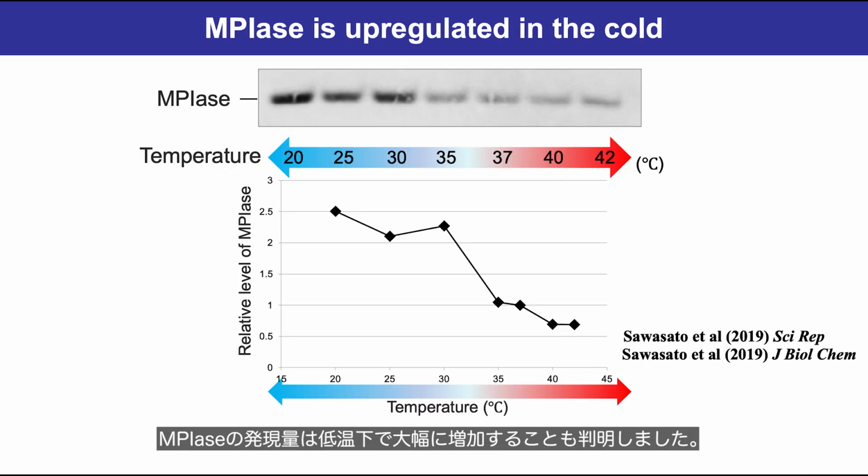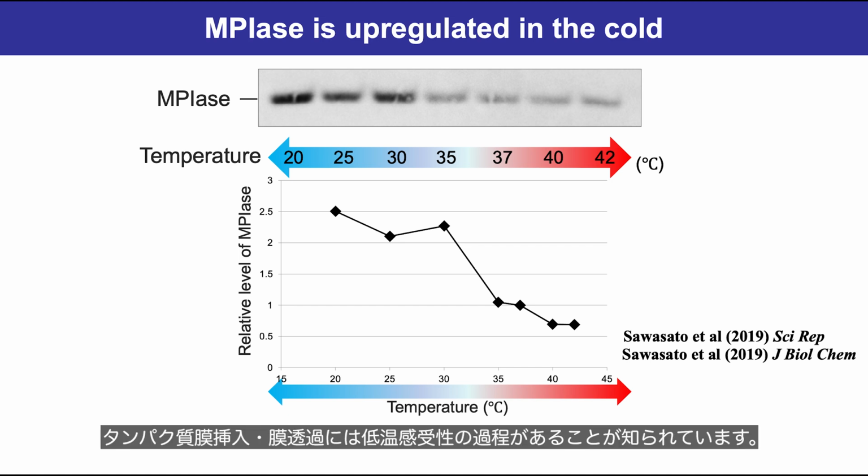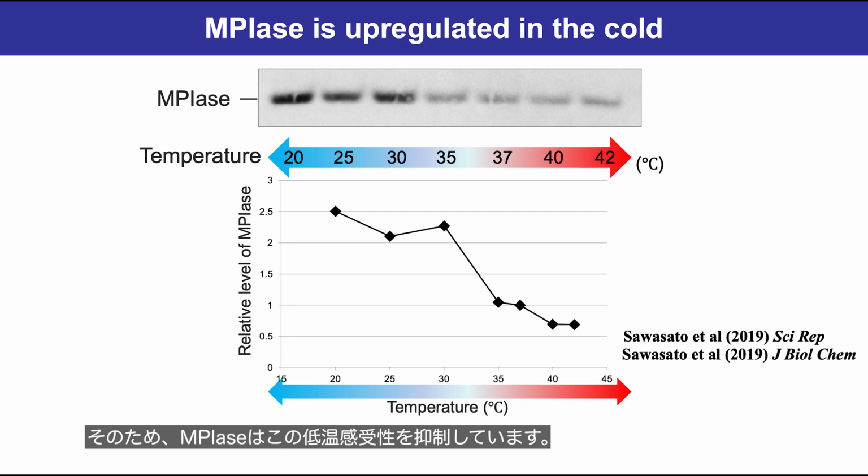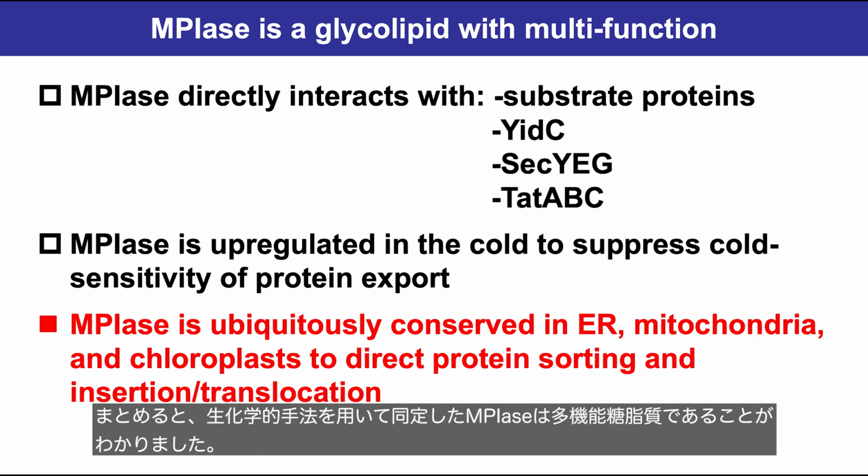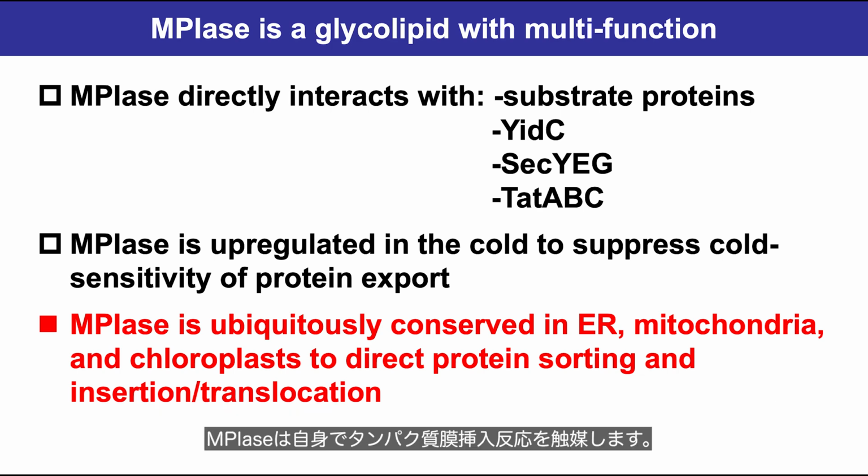We also found that the expression level of MPIase is significantly upregulated in the cold. So far, it has been known that protein integration and translocation are intrinsically cold-sensitive. Therefore, MPIase suppresses such a cold sensitivity. In summary, MPIase, which we discovered in the biochemical studies, is a multifunctional glycolipid.